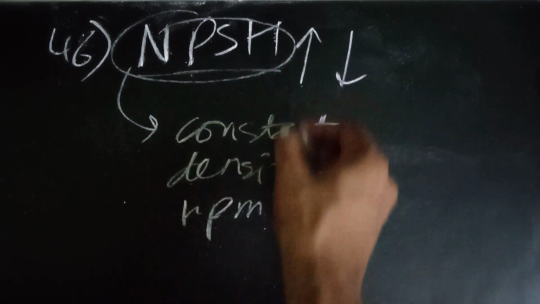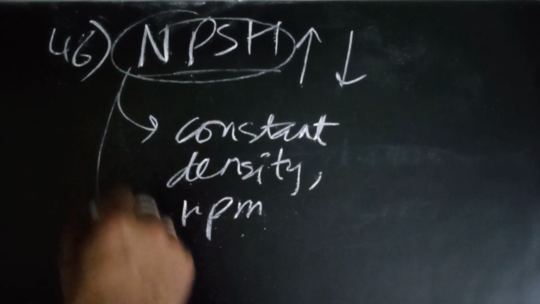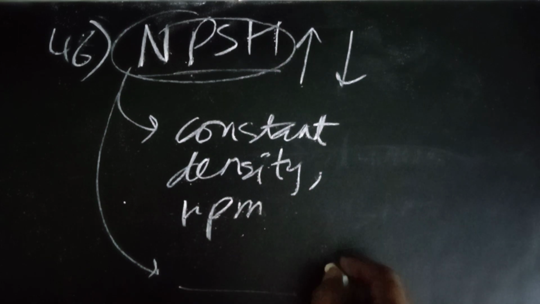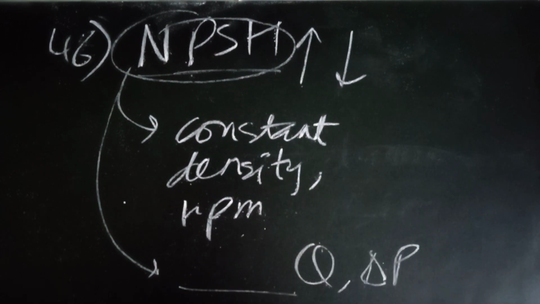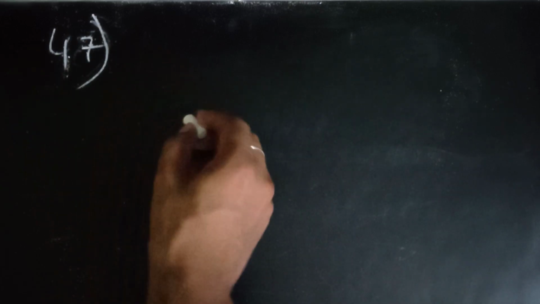But the main thing is whether NPSH will change upon changing some parameter, like flow rate or delta P. I think it was flow rate. You guys can also comment, those who have given the paper. The paper was yesterday actually.